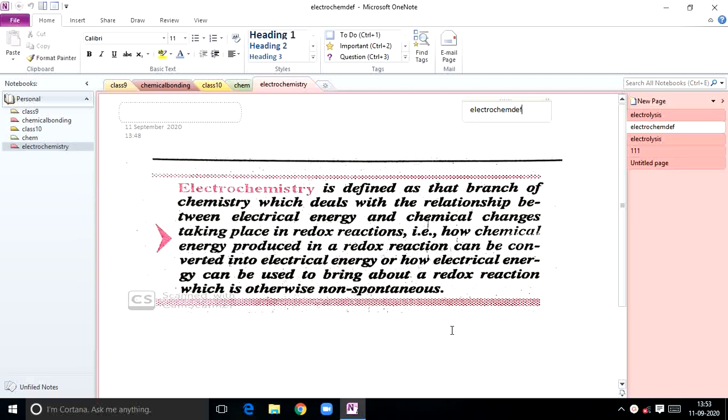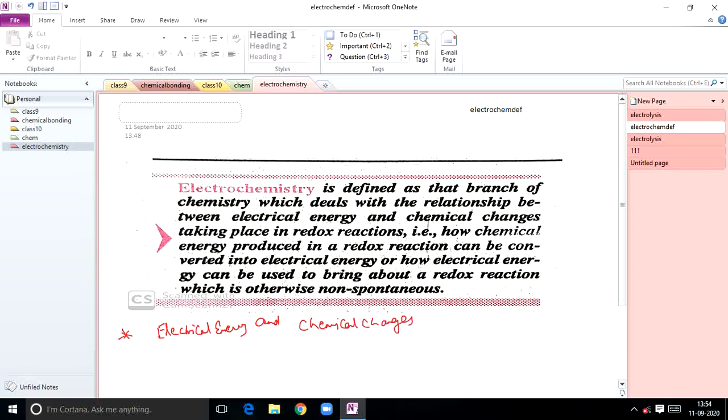So first of all, what is meant by electrochemistry? See, actually it is a branch of chemistry which deals with the relationship between electrical energy and chemical changes taking place in redox reactions. So it's a branch of chemistry which deals with the relationship between electrical energy and chemical changes taking place in redox reactions.